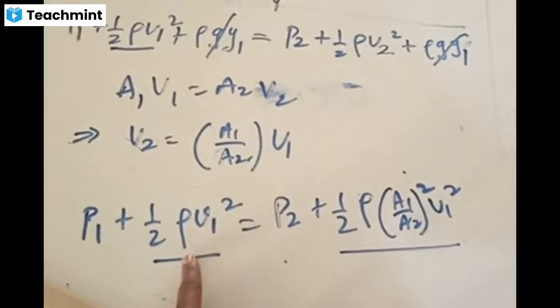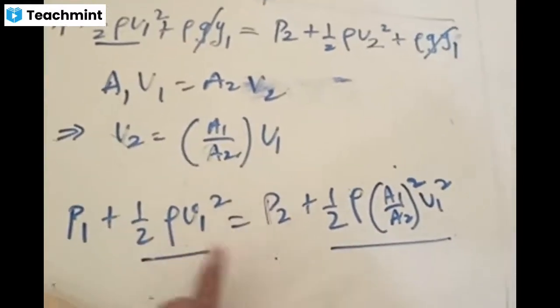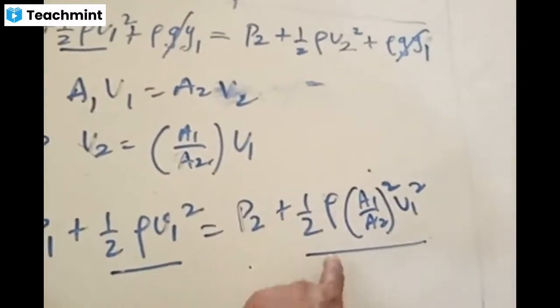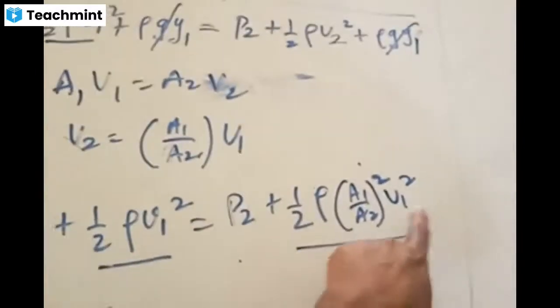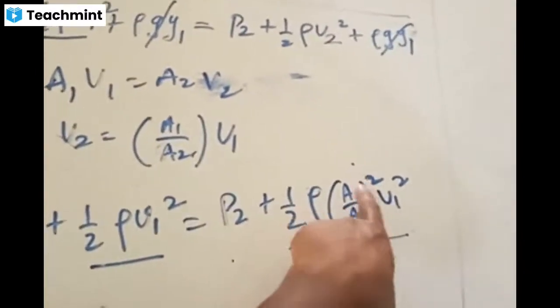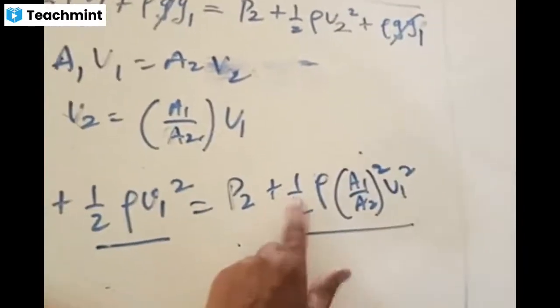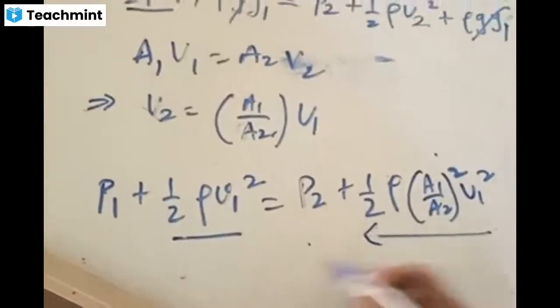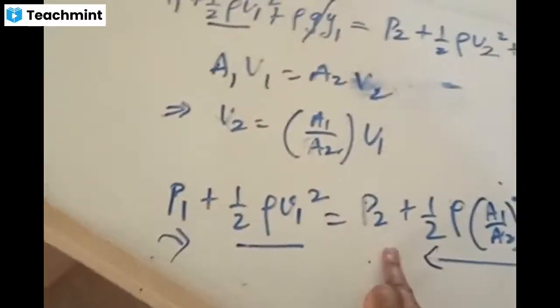I'm taking this one to this side. It becomes half rho V1 square minus half rho A1 by A2 whole square V1 square. Half rho V1 square times one minus A1 by A2 whole square. This whole term is minus here. I'm just taking this to this side and P1 to this side. If P1 is taken to this side, it becomes P2 minus P1.